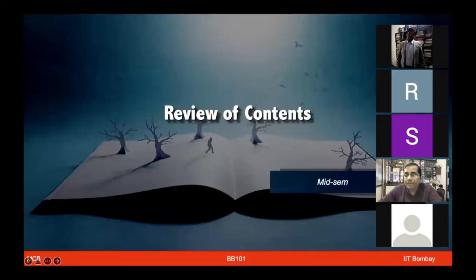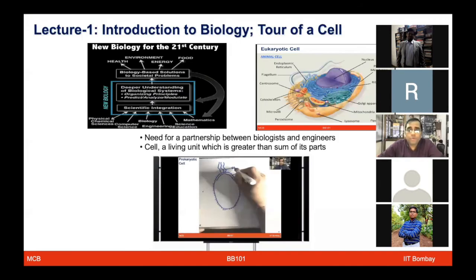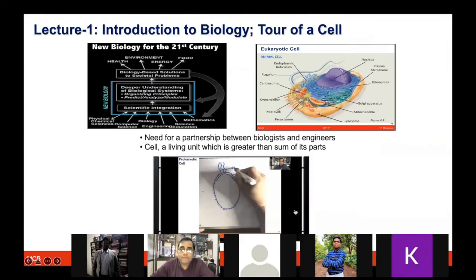Let's move on quickly, and I'm going to give you a recap of what we have studied and some information regarding our upcoming midsem and some of these activities. So just to give you a recap of what we have been doing so far in the course, essentially we have looked at the tour of the cell, an introduction to biology. And in the process, I was talking to you about prokaryotic and eukaryotic cells. We looked at why this course is actually offered to all of you.